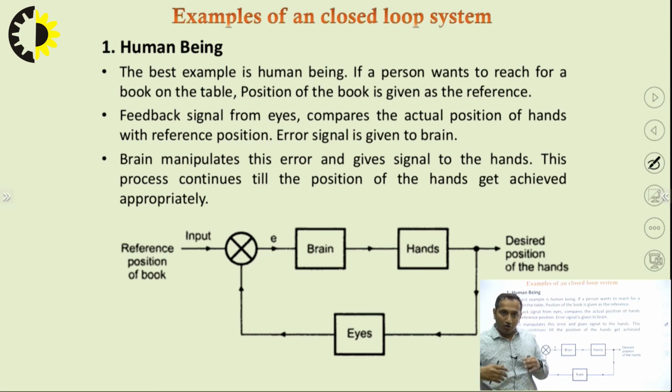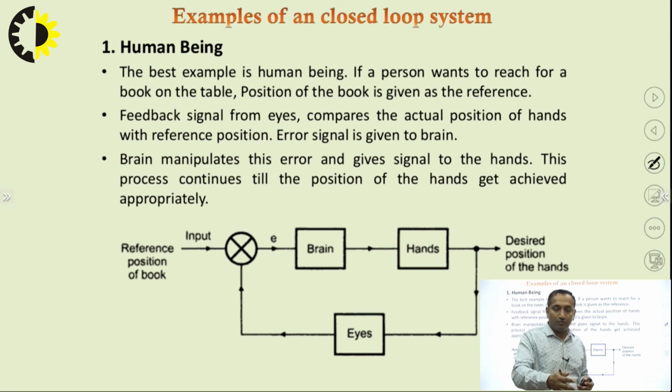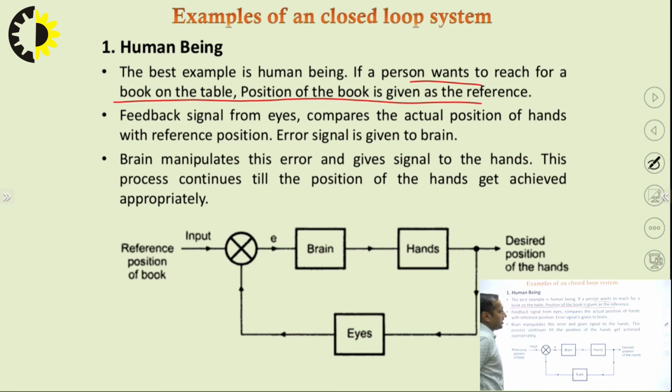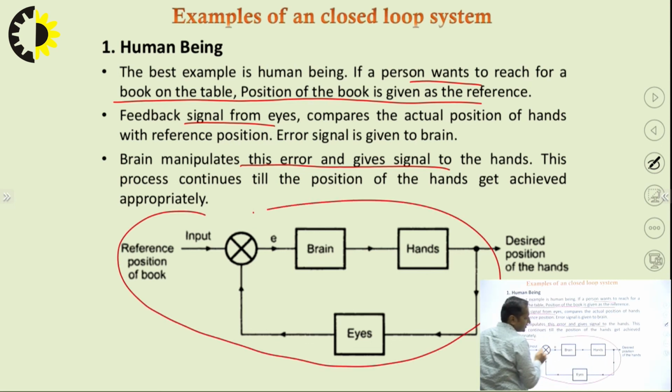Like we always correct it. If it is far away from us, we try to reach it by moving some distance. If a person wants to reach a book on the table, the position of the book is given as the reference, right? Feedback signal comes from the eyes. Compare the position with the hands, how far it is from us, and the brain manipulates this error and gives a signal to the hands. So this is what a closed loop system looks like, right?